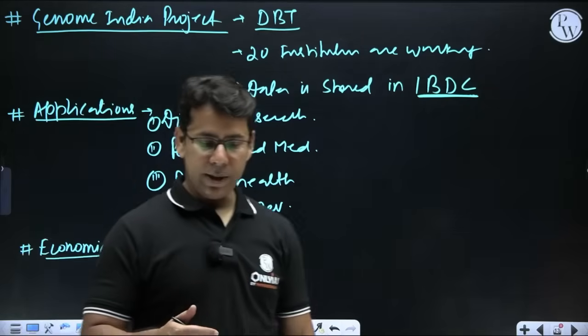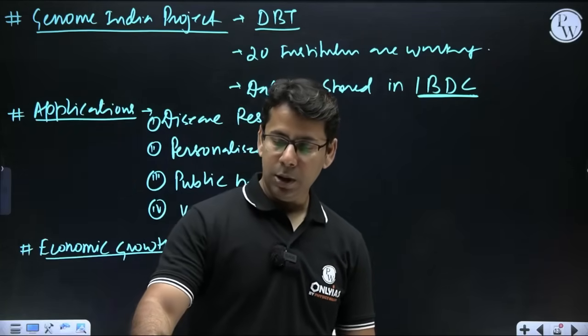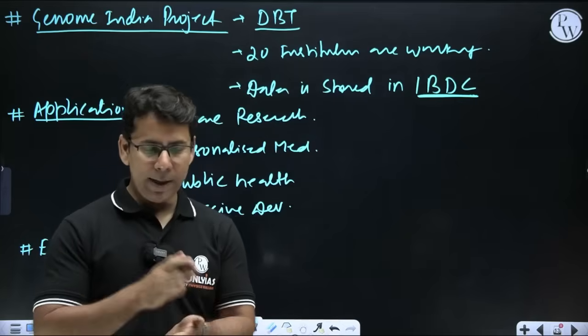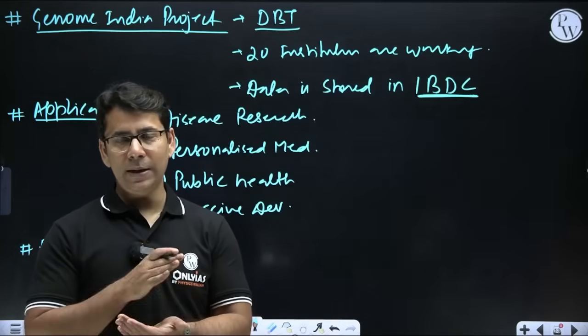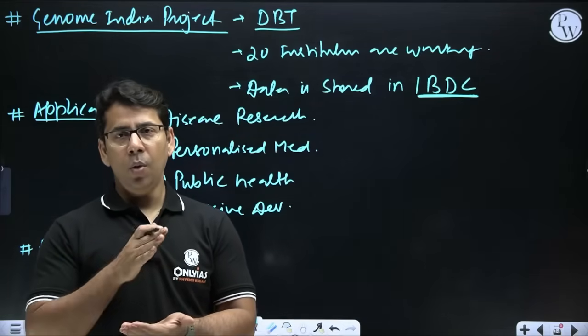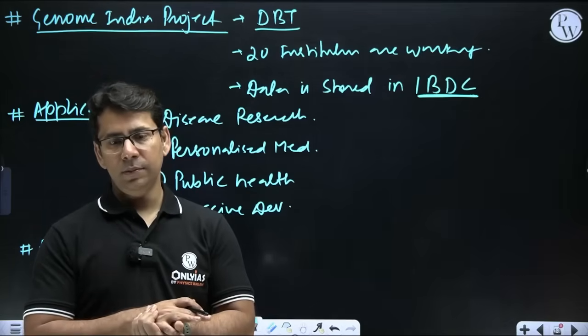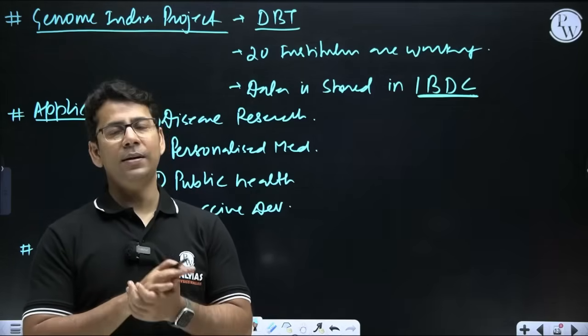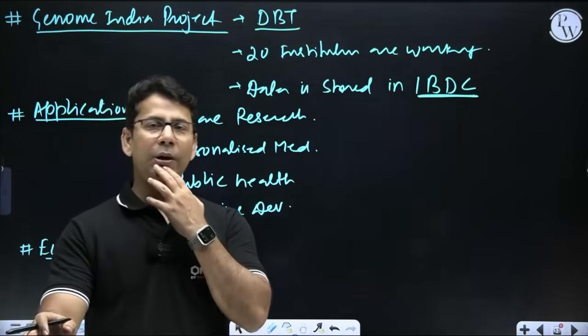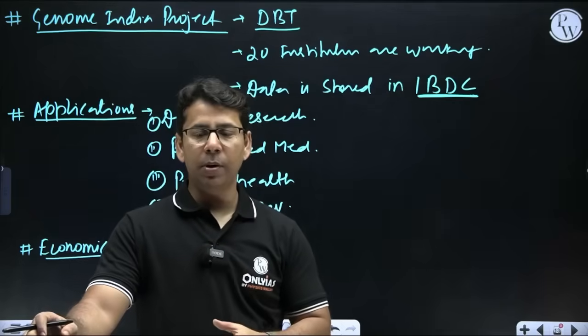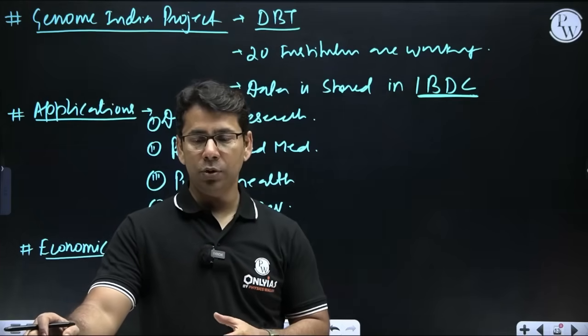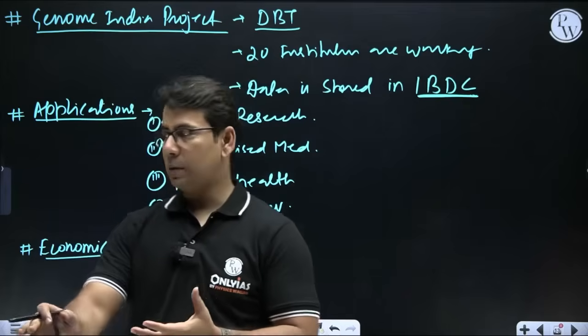It's a very upcoming area, right? By the end of 2025, the market size of biotechnology will be $150 billion. And that is something that India would like to harness maximum out of, right? So bioeconomy growth that we can see.